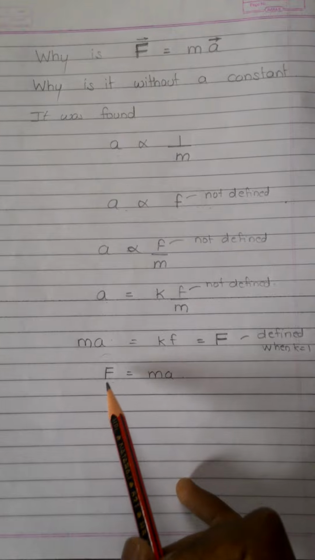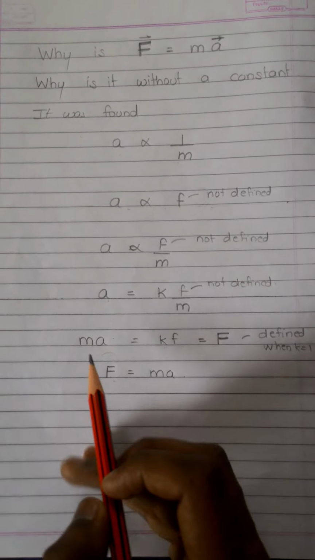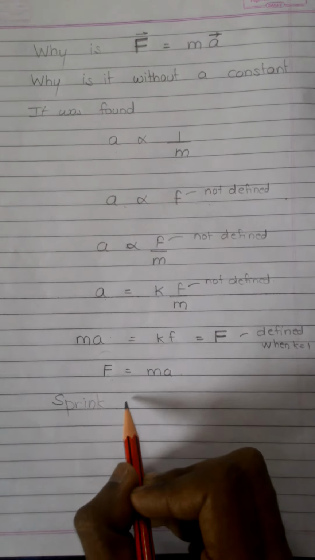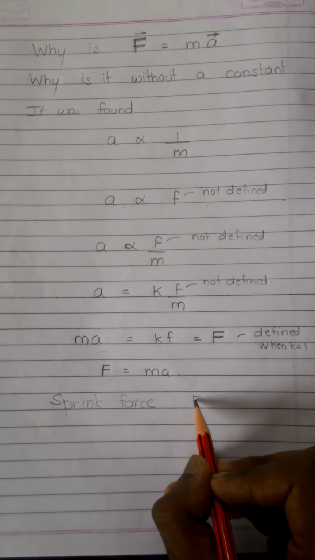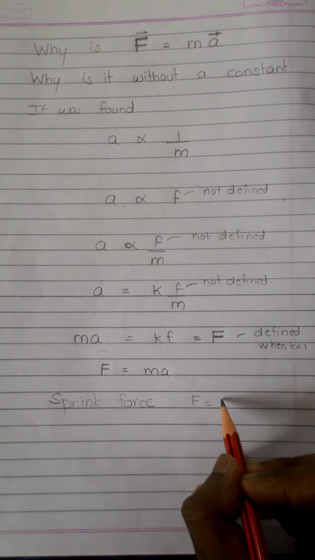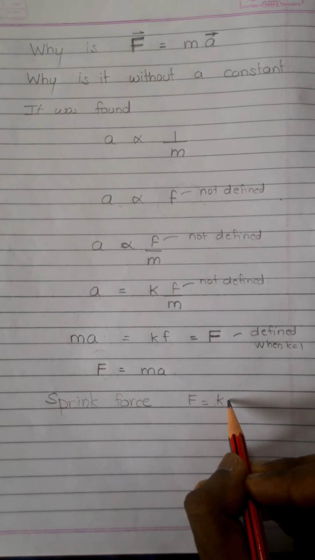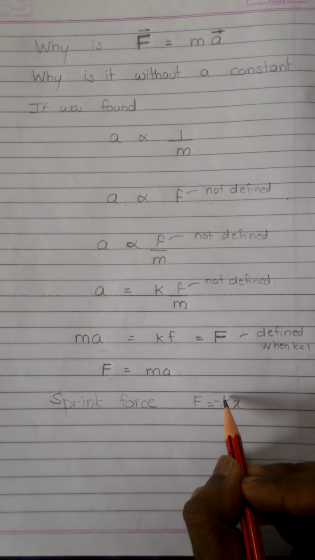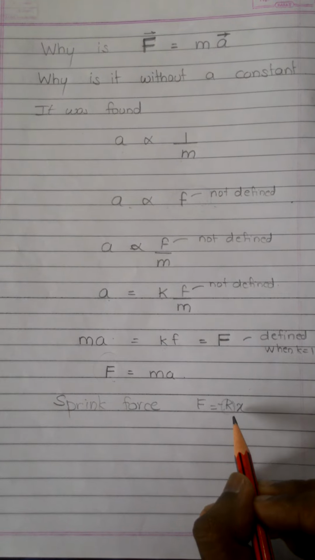With this definition of force, we can compute different types of force, like the spring force. F is equal to negative k into x, k into the distance. Here we have a constant. Here is the introduction of a constant.